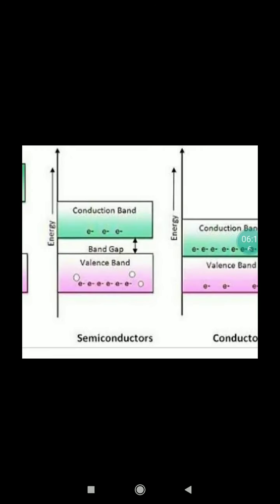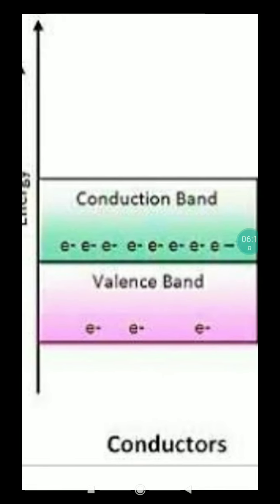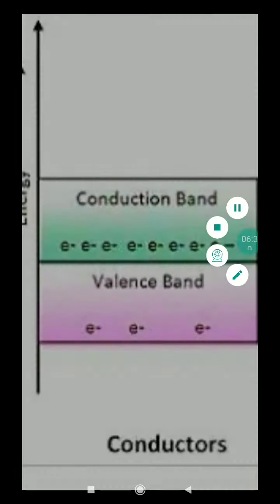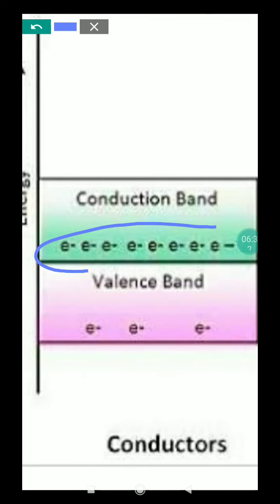Here we first consider the conductor, that is, metal. Metals are good conductors of electricity. The outermost electrons of all atoms in the metallic crystal occupy the conduction band, as shown in this figure. So the number of electrons in the conduction band of a metal is large, as shown in this figure. Hence metals are good conductors of electricity.